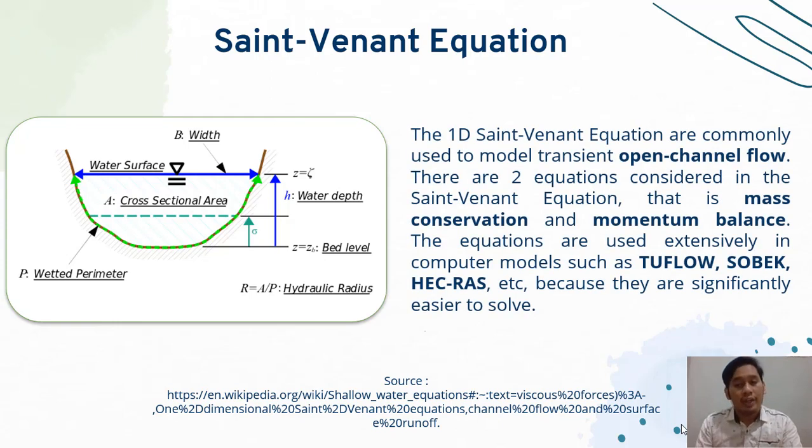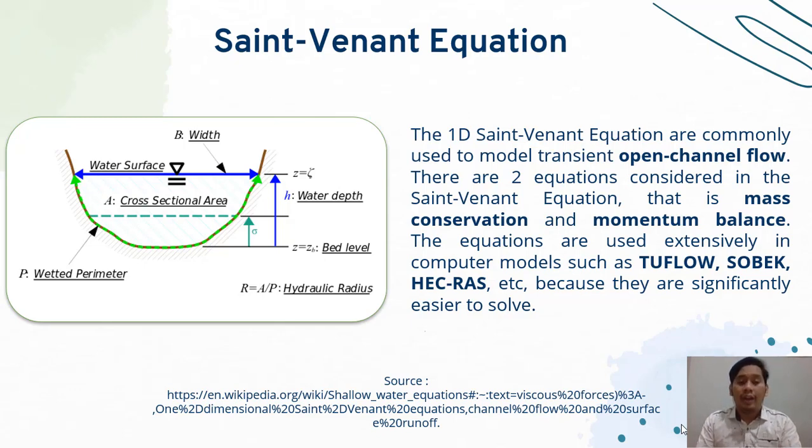The Saint-Venant equations are commonly used to model transient open channel flow. There are two equations considered in this Saint-Venant equation, that is mass conservation and momentum balance. The equations are used extensively in computer models such as TUFLOW, SOBEK, HEC-RAS, and etc. because this equation is significantly easier to solve.